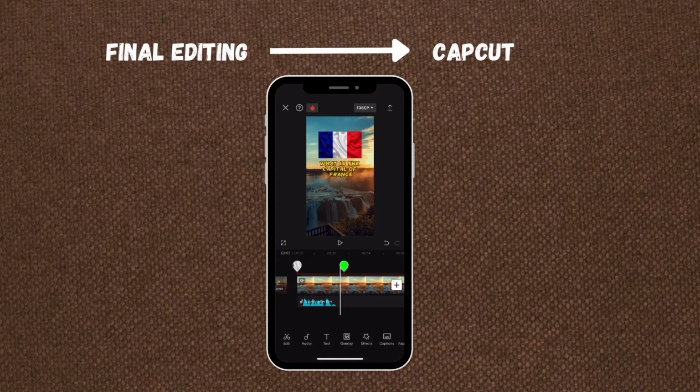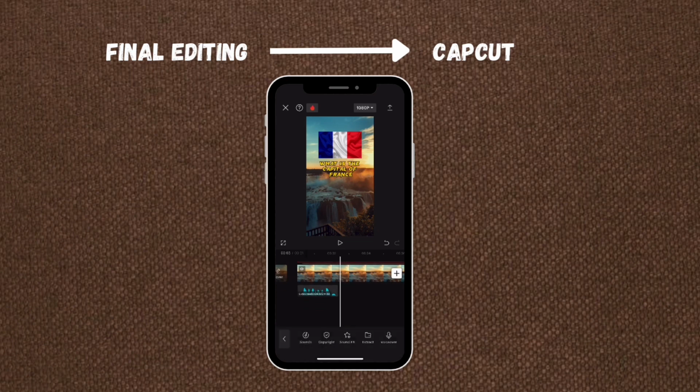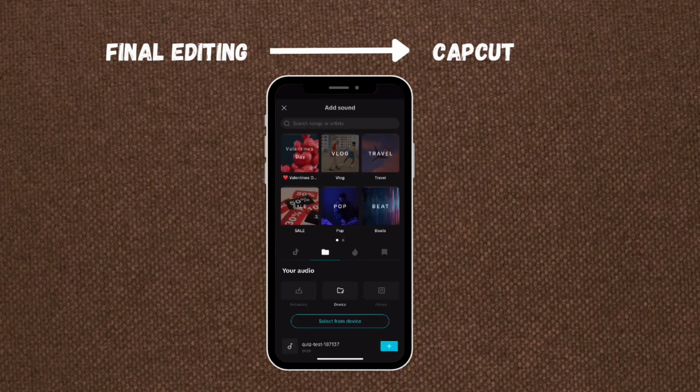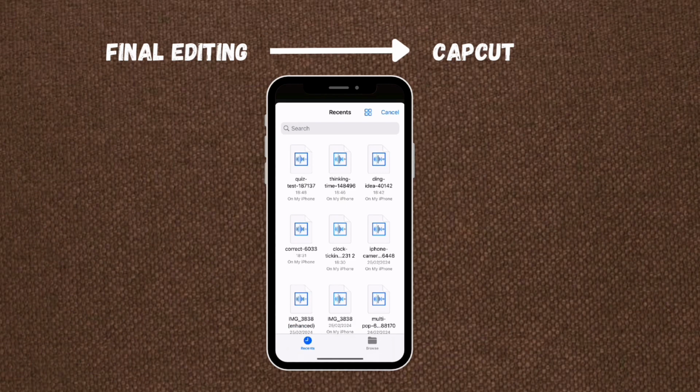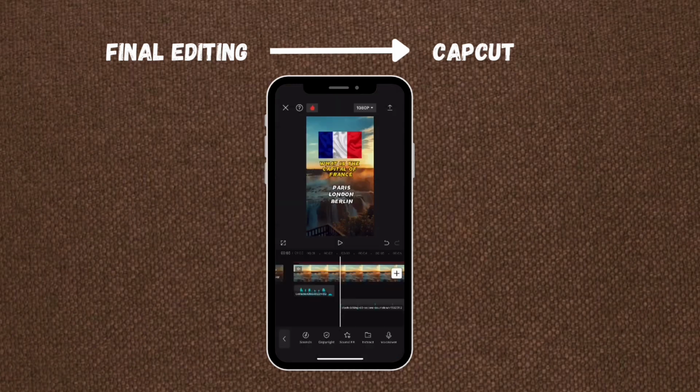Now to sound effects. Click audio, then sound. Click on device, then go on to import from files. I'll be using the clock ticking sound I downloaded from Pixabay. Place it where the loading bar begins and ends. You can adjust it. Now listen. What is the capital of France?